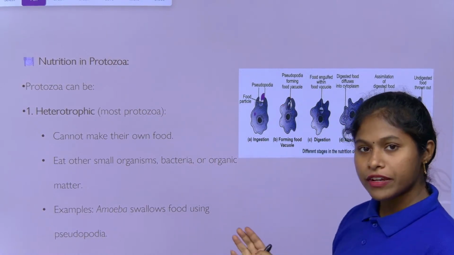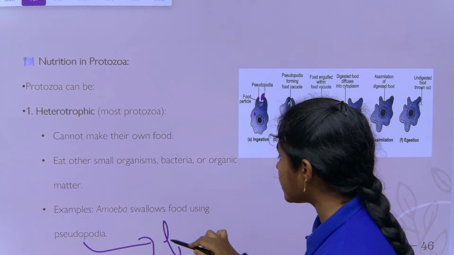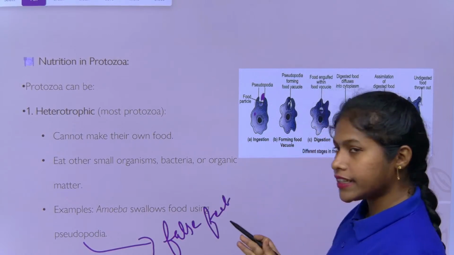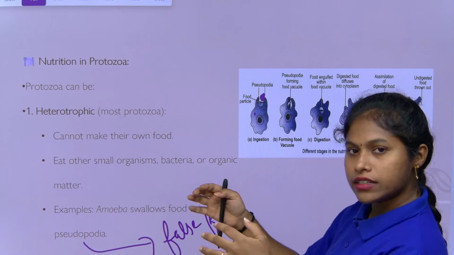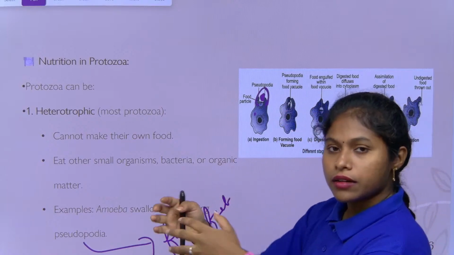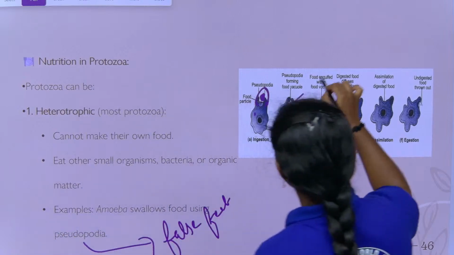It will make false feet, pseudopodia. Pseudopodia means nothing but false feet. It doesn't have feet, so it makes them. If there is food here, it turns two feet like this to take the food inside of it. So here the vacuole will be there.